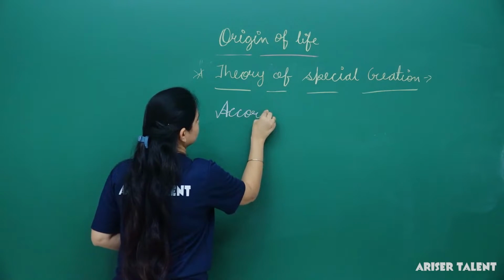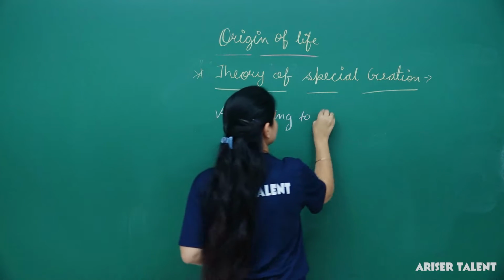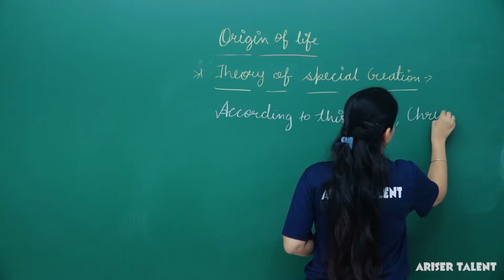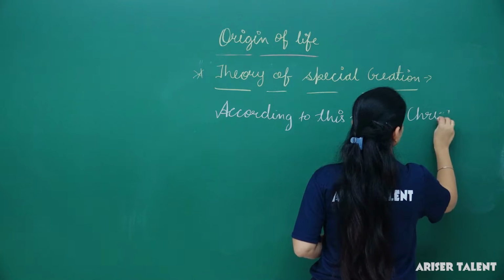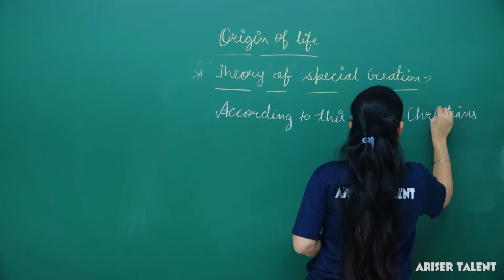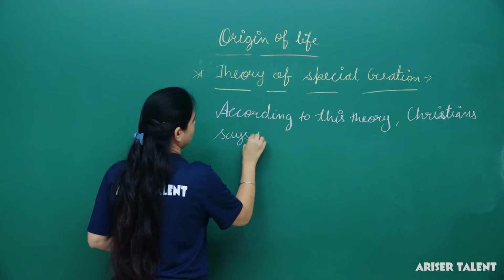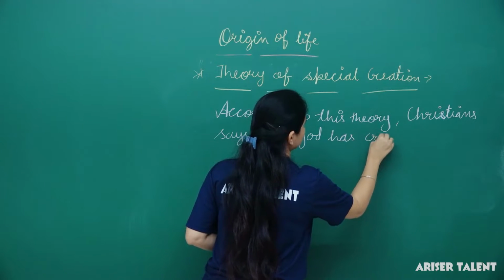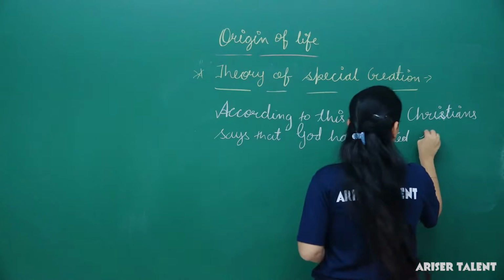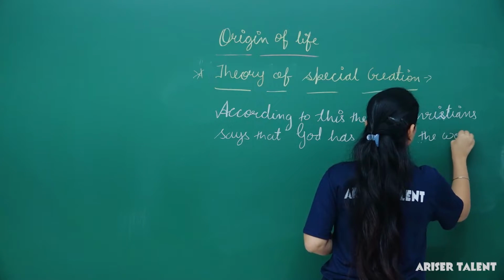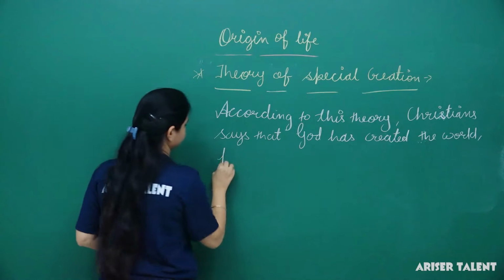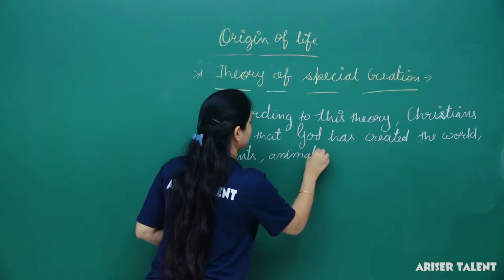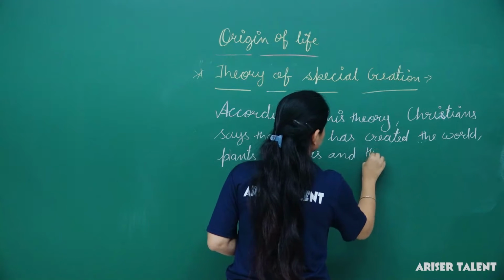According to this theory, Christians say that God has created the world, plants, animals, and human beings.